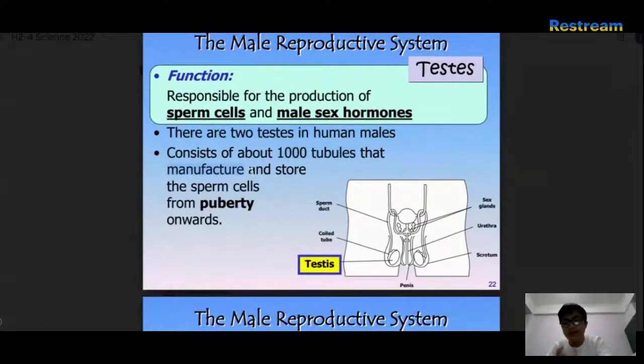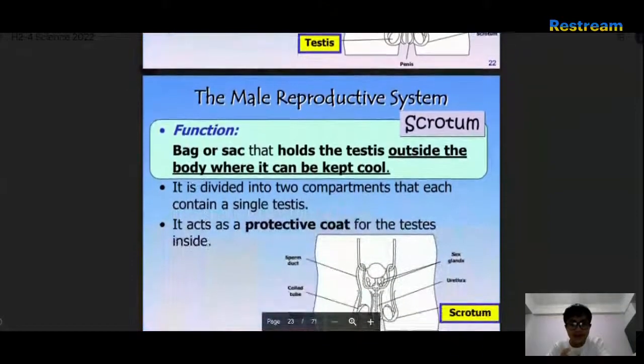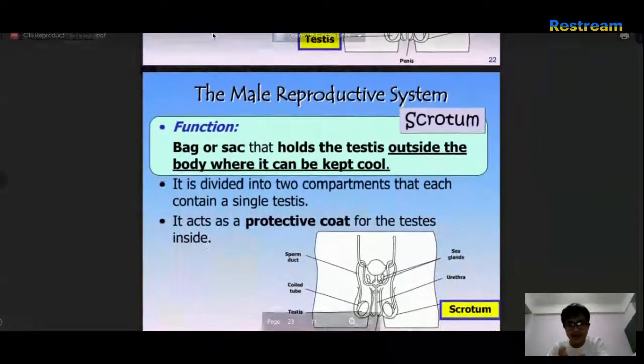Do we really need to memorize this though? Store the sperm cells from puberty onwards. And this is so small. Just saying. Okay. Scrotum. The bag or sac that holds the testis outside the body, where it can be kept cool. Basically, it protects it. Doesn't do a great job.